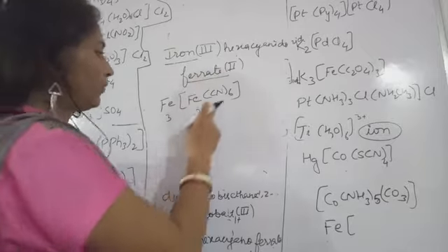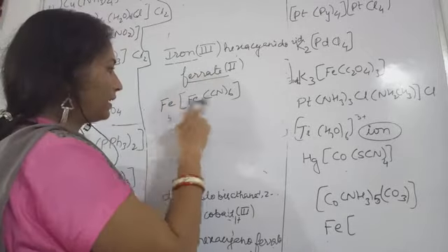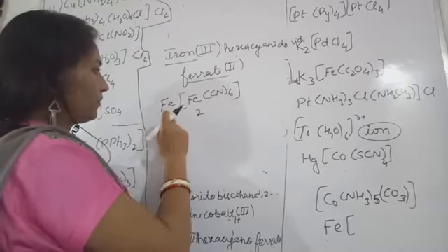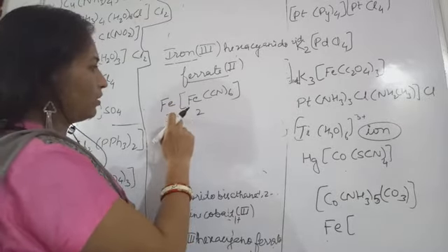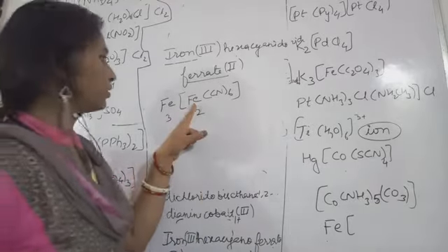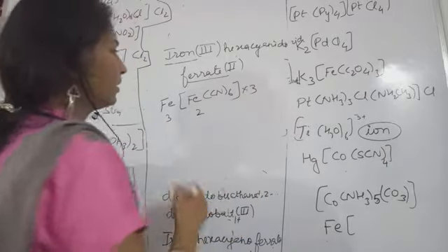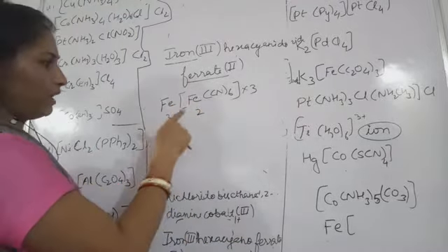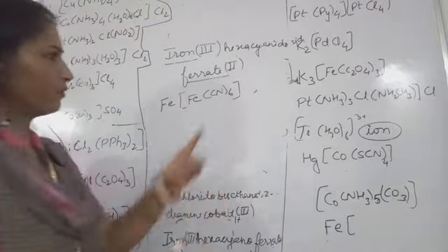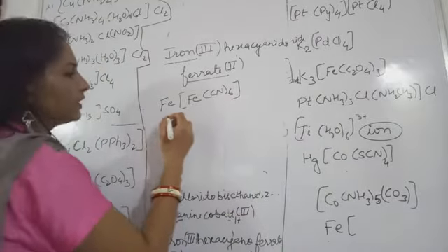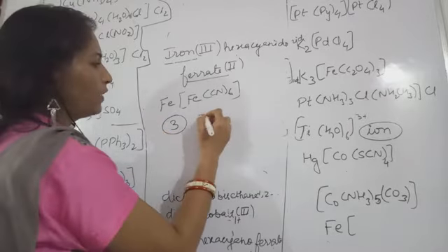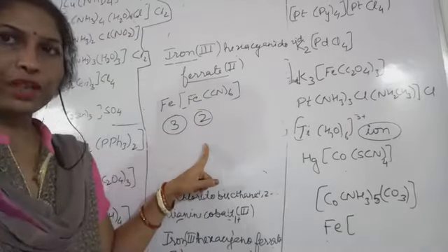So you will have to balance them. To balance them, you do cross multiplication here also. First of all, this has oxidation state 3, and this one will have 2.